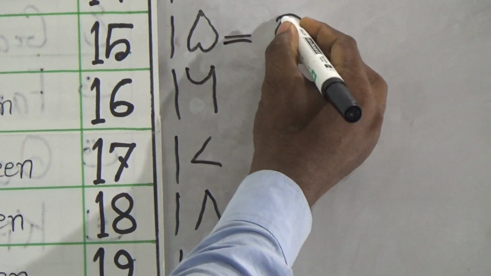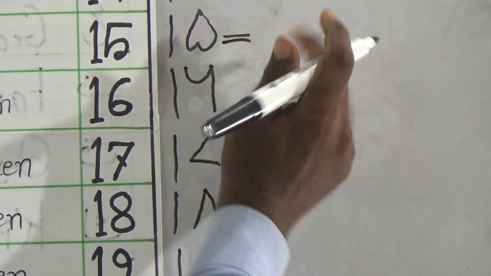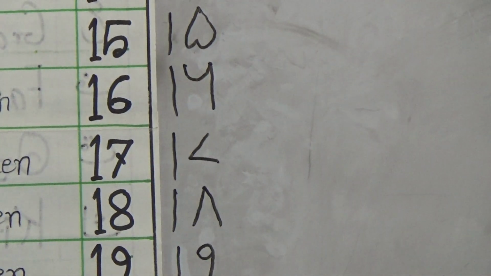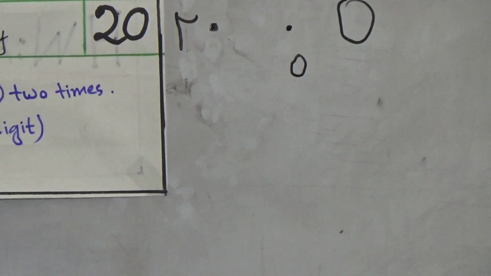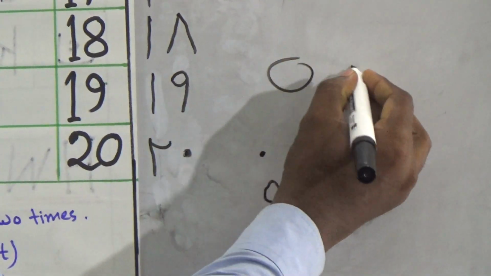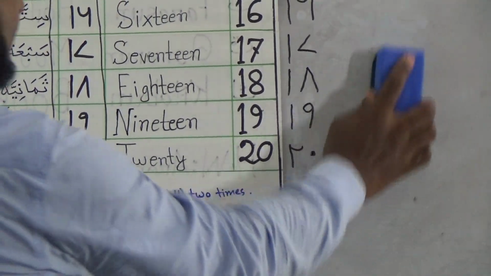This is also 5 and this is also 5. And if you give only a dot, it will be 0. So you have to write 0 like this, 20. Don't write like this. This is 5 in Arabic and this is 0 in Arabic. So be careful about 0 and 5.